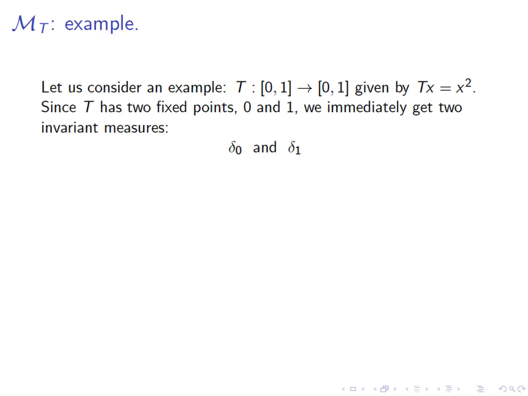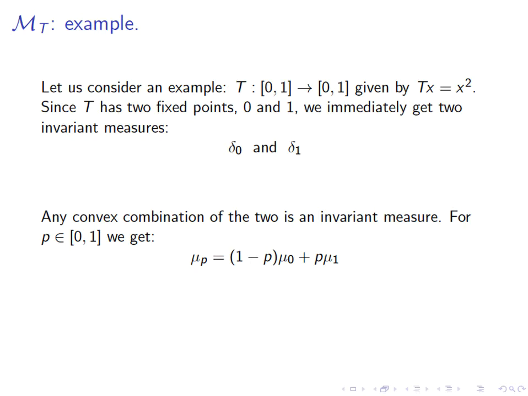automatically get an invariant measure, which is the measure that's concentrated at that one point. We have delta 0, which gives measure 1 to any set containing the point 0, and measure 0 to any other set. And the measure delta 1 similarly gives measure 1 to any set containing 1, and measure 0 to any other set. These are immediately invariant measures, and because they are invariant measures, any convex combination of the two will be an invariant measure as well.